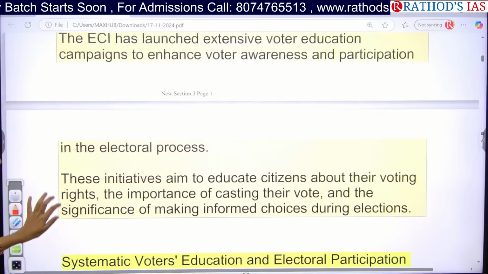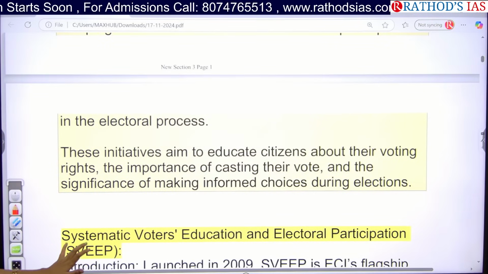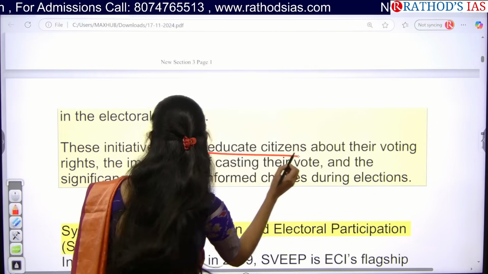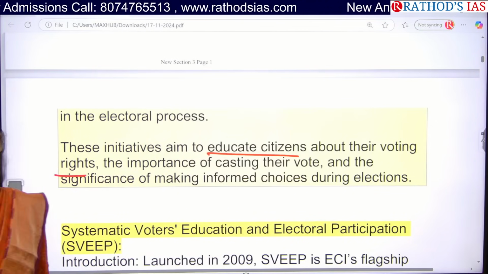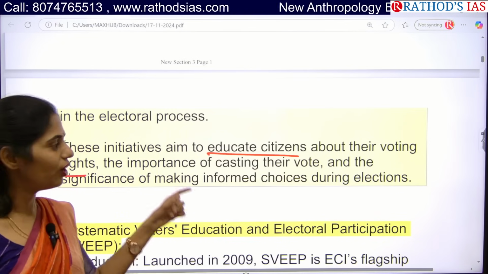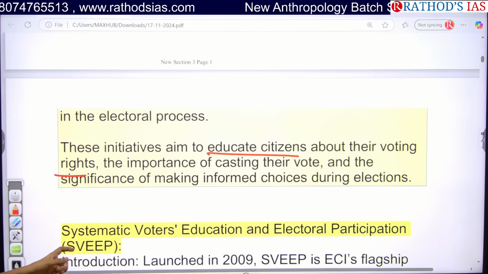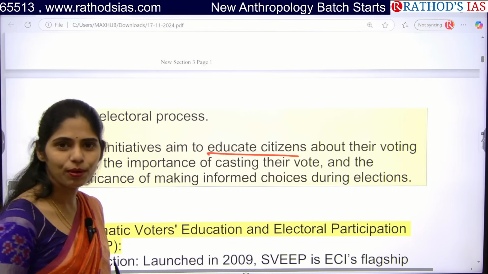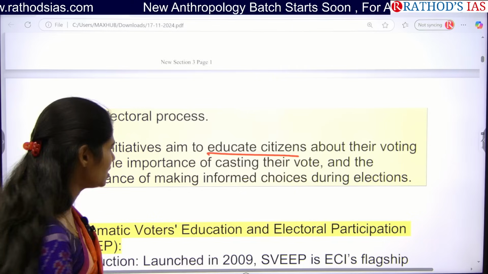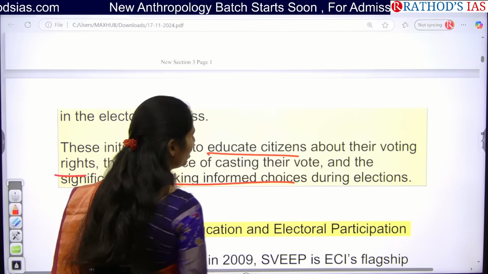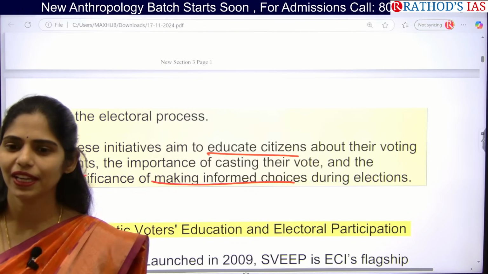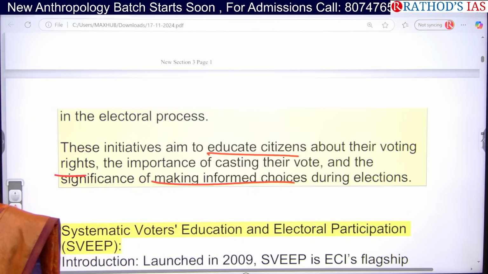These awareness programs are conducted by ECI to educate citizens about their voting rights, and people have to understand the importance of casting their vote. Whenever people know the importance of elections and voting, only then will they participate in elections and make informed choices, electing the people they feel are right.